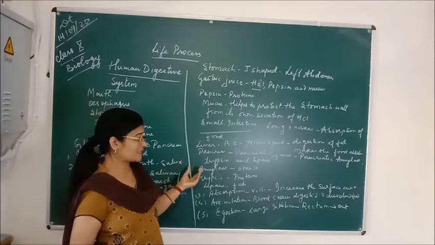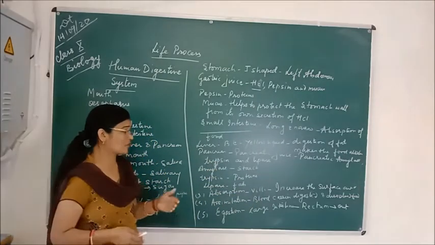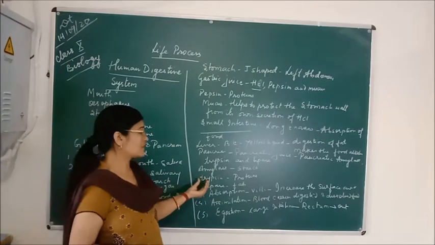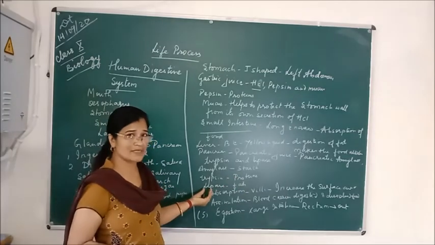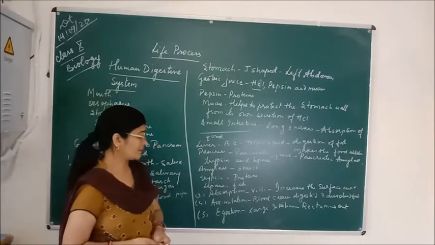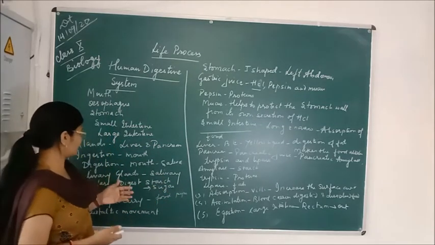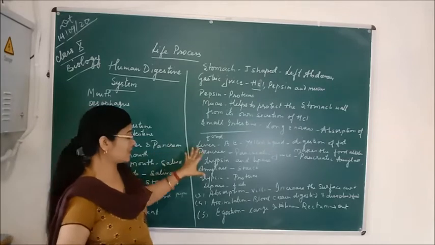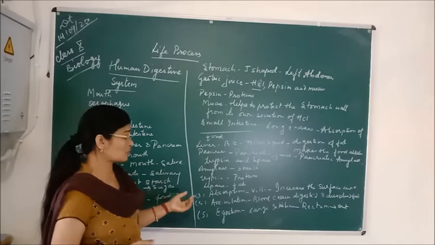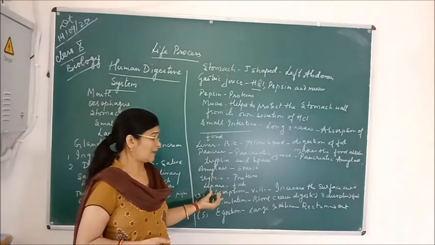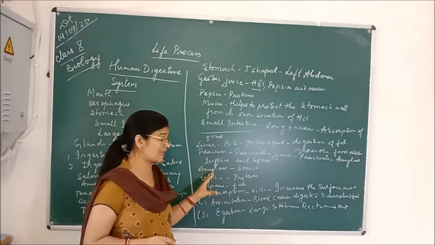Amylase converts the starch into smaller parts, or we can say into sugar. Trypsin helps in the digestion of proteins, and lipase helps in the digestion of fats. So here the digestion completes in the small intestine. After that the process of absorption takes place, also in the small intestine.